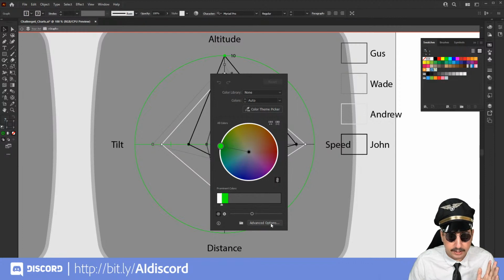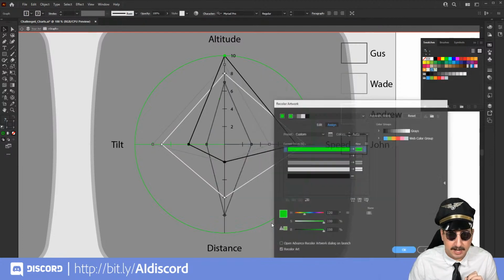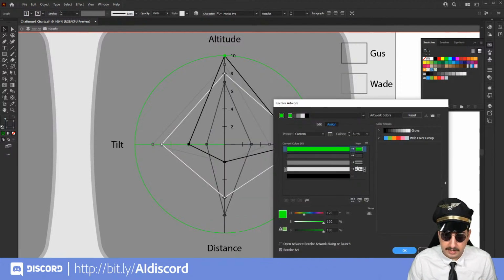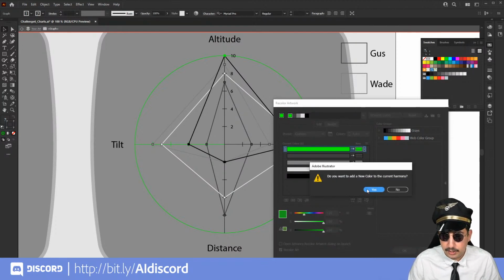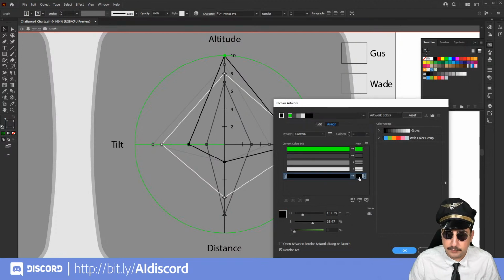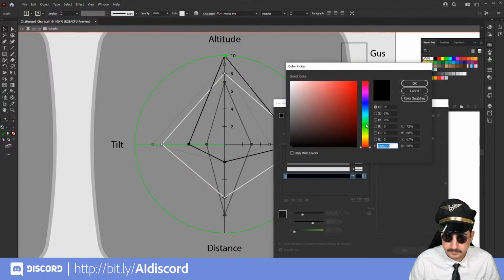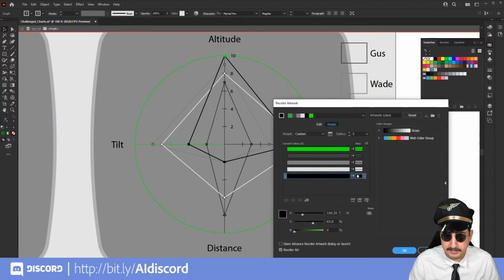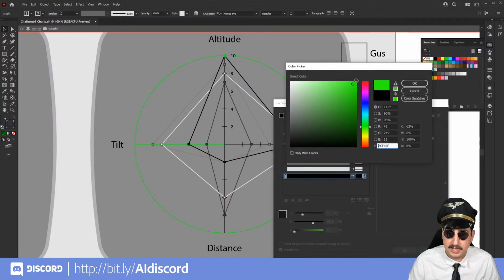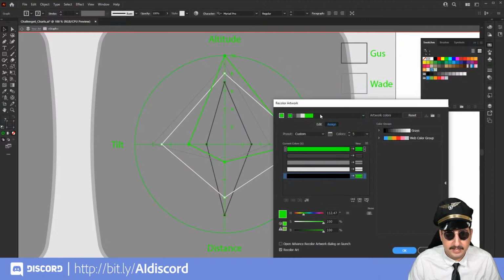So from here in Recolor Artwork, we're going to click on Advanced Options, and that's going to bring up all the colors that we have here. Now we do want the black here to go to a green. So we're going to hit yes and just click right next to this black. And then we're going to pull this into that hot neon green using the color picker. One more time. I dragged too far. There we go. So now you can see it live updates with that bright green.